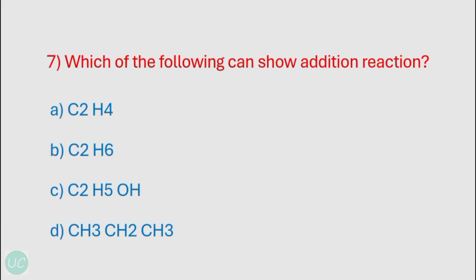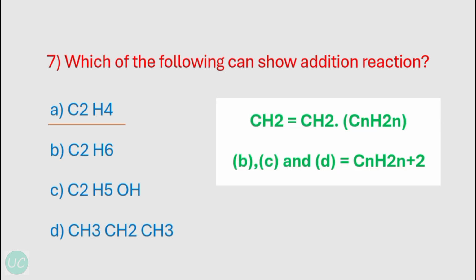Okay, our next question is which of the following can show addition reaction? So to show an addition reaction, the presence of double bond between two carbon atoms is necessary, and over here only first option, that is ethene, which belongs to the alkene series, can show the addition reactions, and the other options, that is B, C and D, are of alkane series that has general formula CnH2n plus 2, which is a saturated compound series, so that cannot show addition reaction. Only unsaturated compounds can show addition reaction.